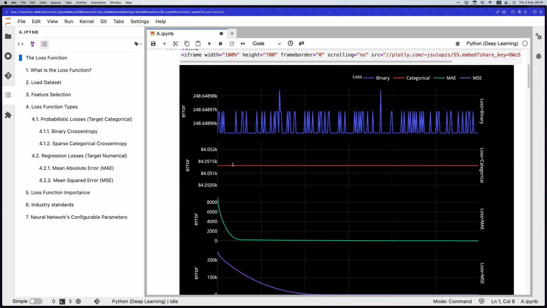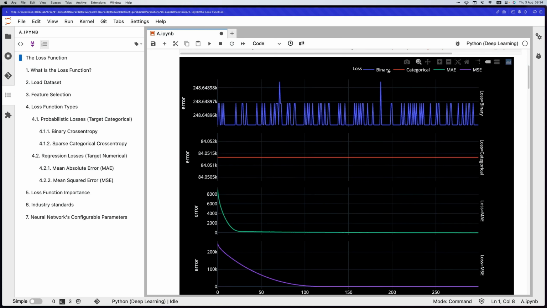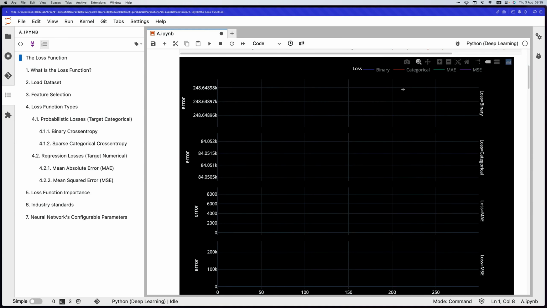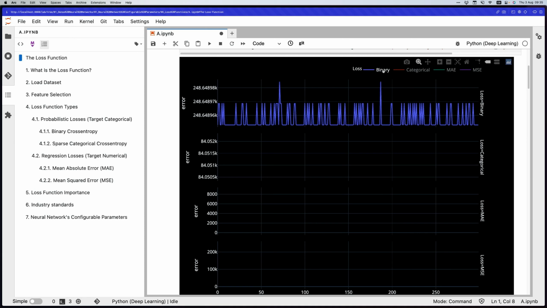How does the error change as we change the different loss functions? If we use the binary loss, the error remains the same, around 2,500,000. If we use the categorical, the error remains pretty stable and also very high.